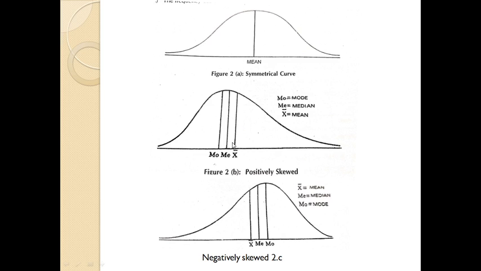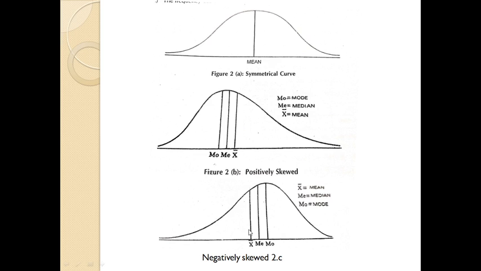Then here the positively skewed. See here, MO is nothing but the mode, ME is nothing but the median, and X bar is nothing but the mean. See here, the mean is greater than the median and mode. And here at the right hand side there is a long tail, meaning at the right hand side of the mean more observations are distributed or fall as compared to the left hand side. See, this is the situation regarding positive skewness.